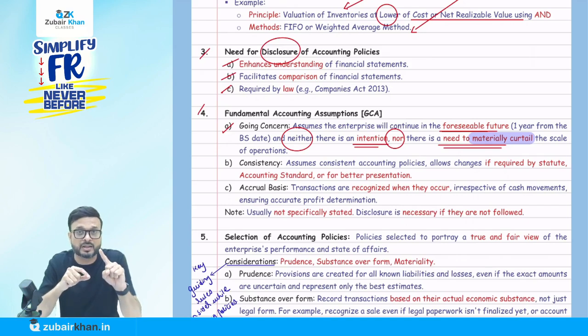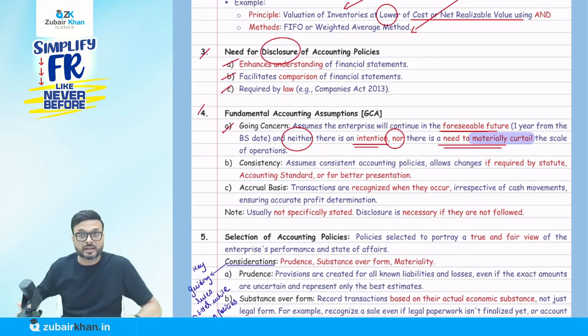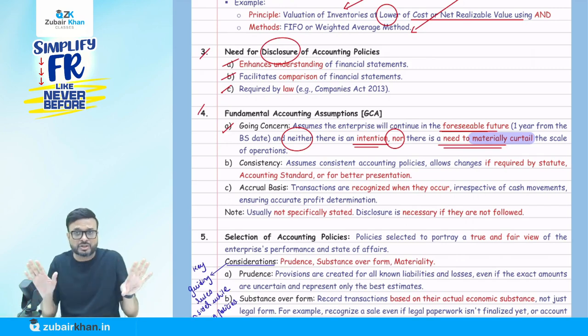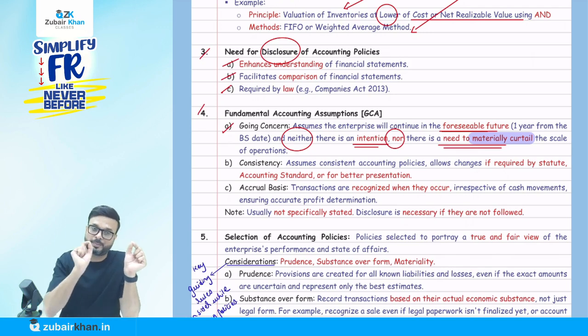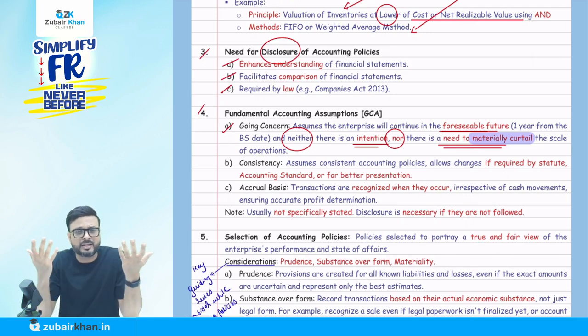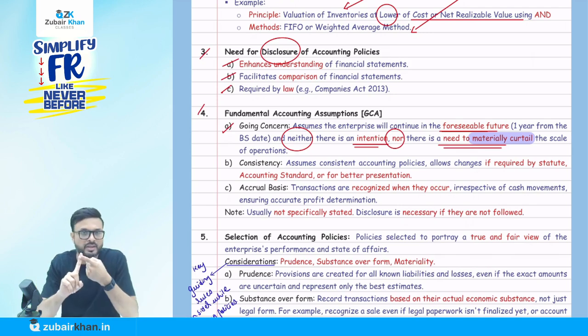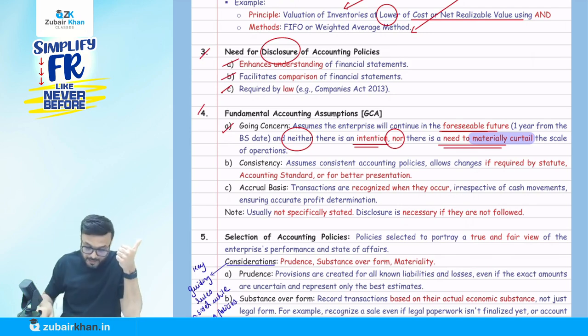But what do you mean by going concern? The enterprise will continue in the foreseeable future, and neither is there an intention nor a need to materially curtail the scale of operation. We don't have any intention or need to do that here, so the going concern assumption is present.